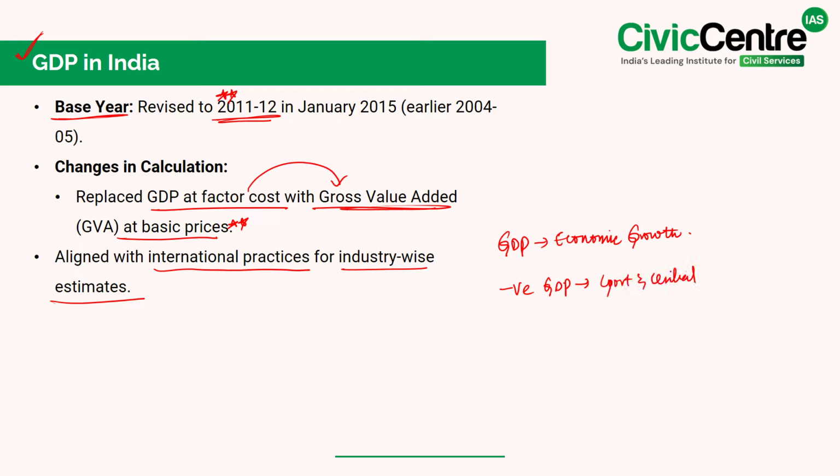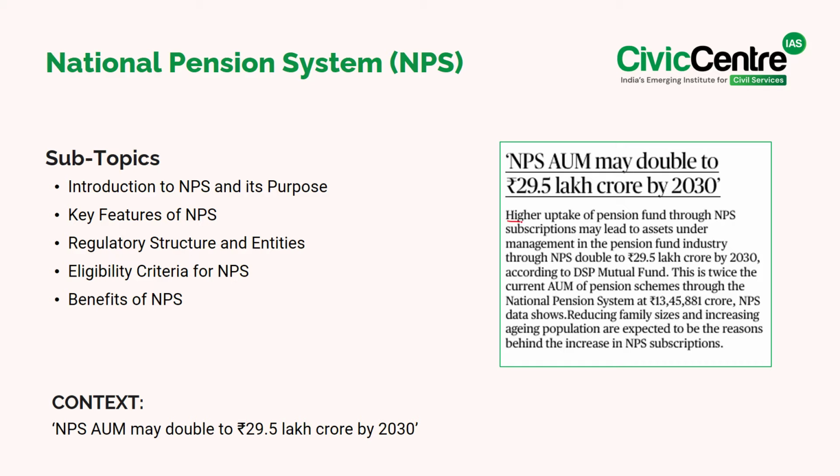the economic downturns. Now, the last article of the day says that higher uptake of pension fund through NPS subscriptions may lead to assets under management in the pension fund industry through NPS doubling to 29.5 lakh crore by the year 2030 according to DSP Mutual Fund.